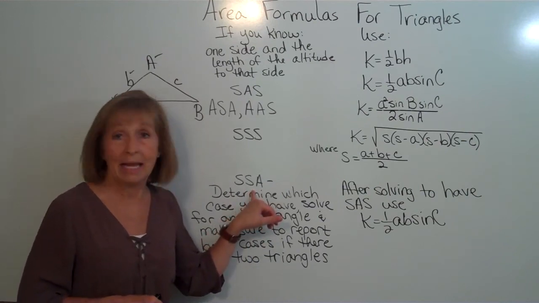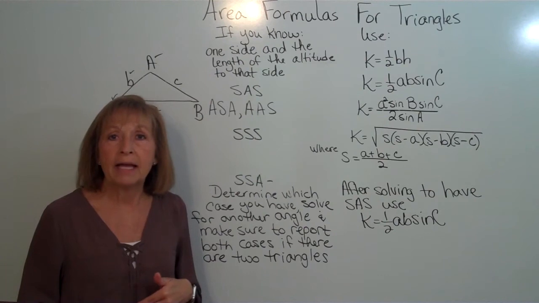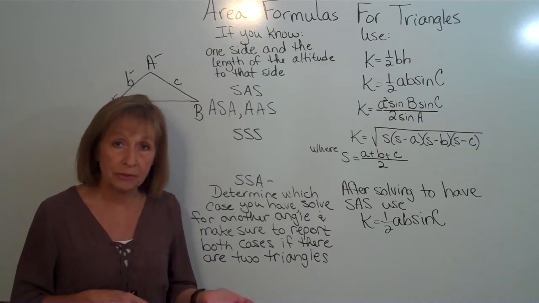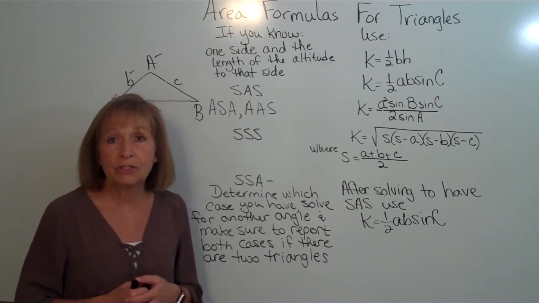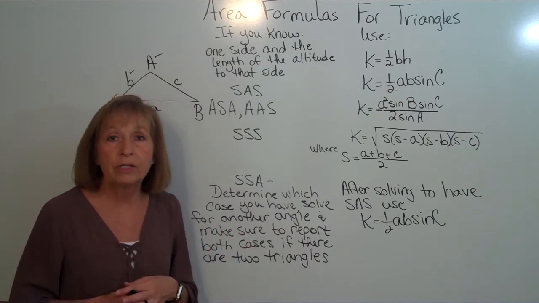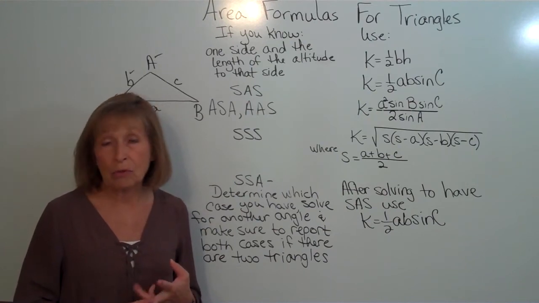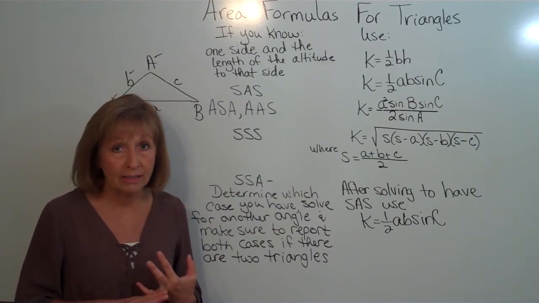So with the ambiguous case, depending on whether you have an acute angle or an obtuse angle, and then the relationships of the lengths of the sides opposite and adjacent would determine whether you get one triangle or two triangles or maybe no triangle at all.